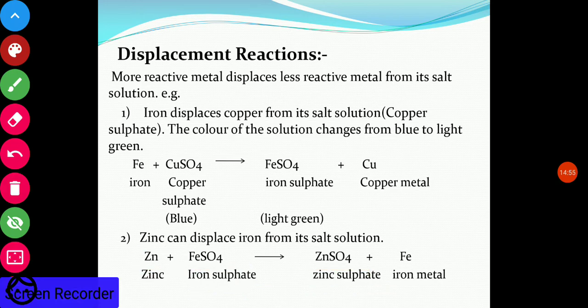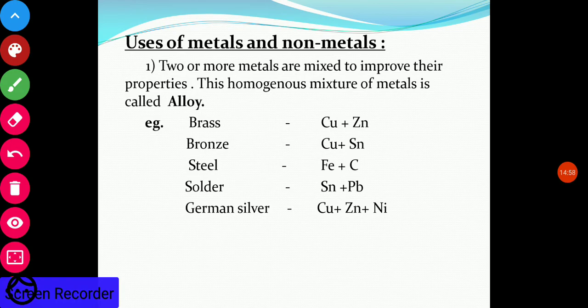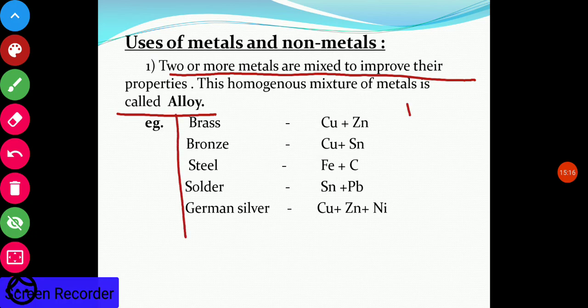Now uses of metals and non-metals. If we mix two or more metals, then their properties improve, and such a mixture of two or more metals is known as an alloy. So these are the different alloys formed from different combinations of metals.